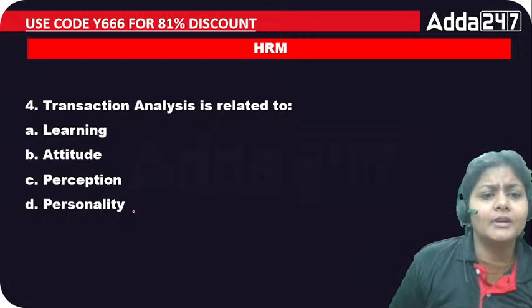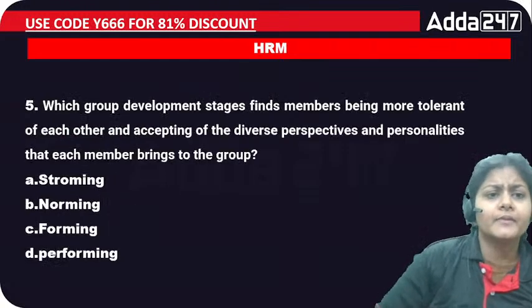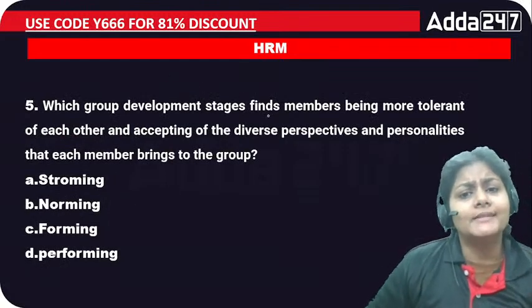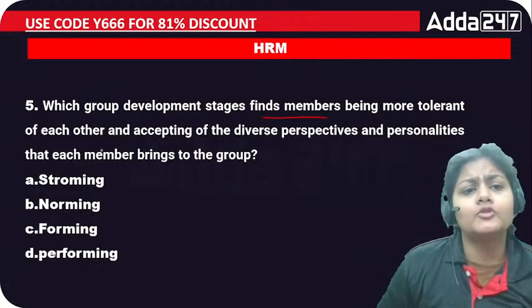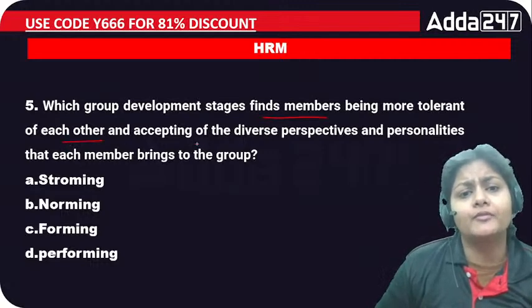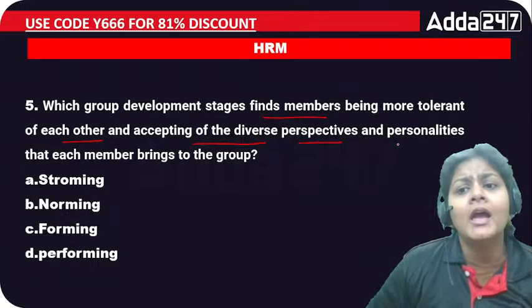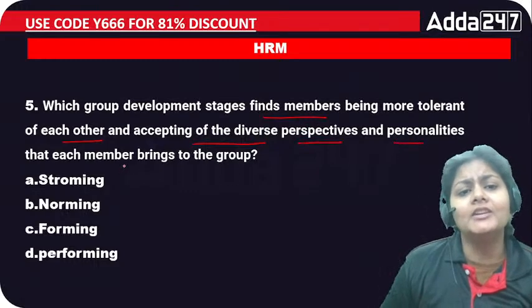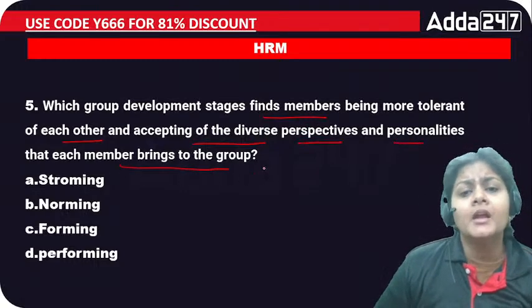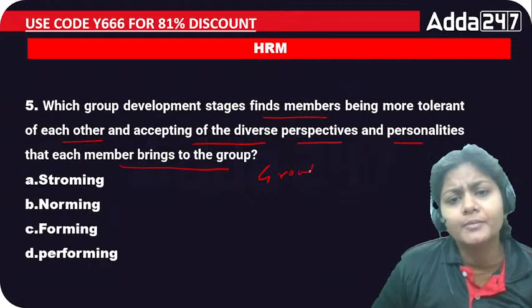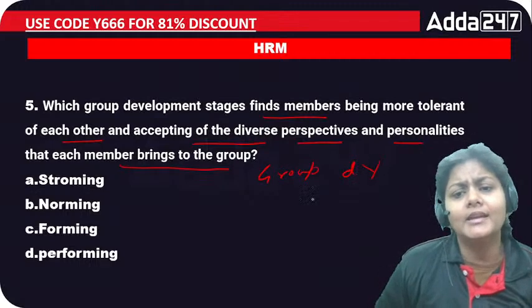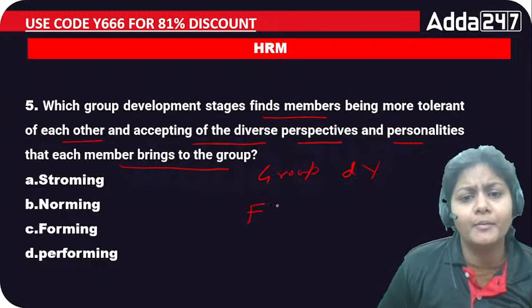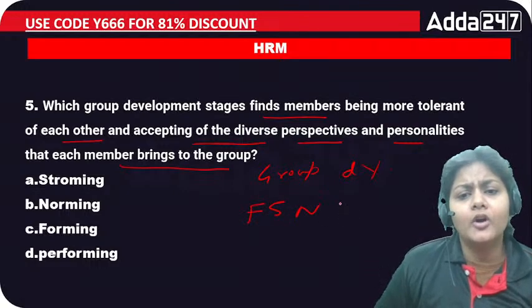Next question, we have already done personality. Which group development stage finds members being more tolerant to each other and accepting of the diverse perspective and personality that each bring to that group? See, group development stage basically has 5 stages, that is forming, storming, norming, performing and adjourning, right?